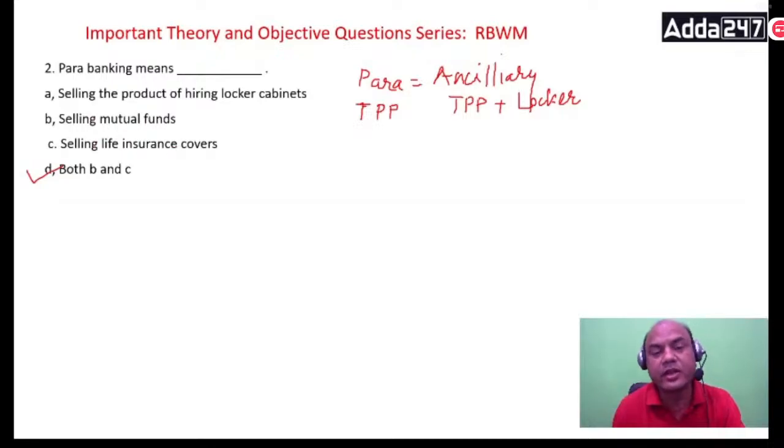Mutual fund, insurance cover, even other products are there, like factoring. Factoring is also one of the para banking products. Like tax collections. These are also para banking. Okay, what are the other para banking products? Everyone, can you name anyone? Para banking product in your bank other than mutual fund, insurance. Other than that, can you name anyone? Type in the comment section. Meanwhile, I'll move to the next one.